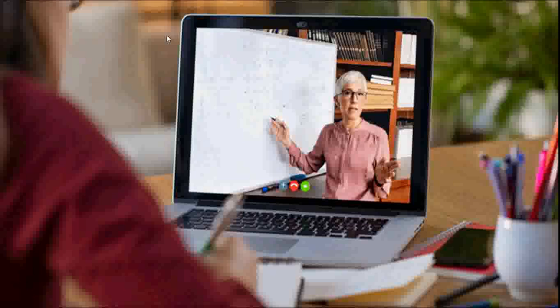From the class, what we understand is that distance education is a kind of education system mainly focused on providing education to people who want to continue their education while engaged in a job, a profession, or a business, etc. Also we can say that distance education is a mode of education system. It is not a course, it is a mode of education system, like formal education and informal education.